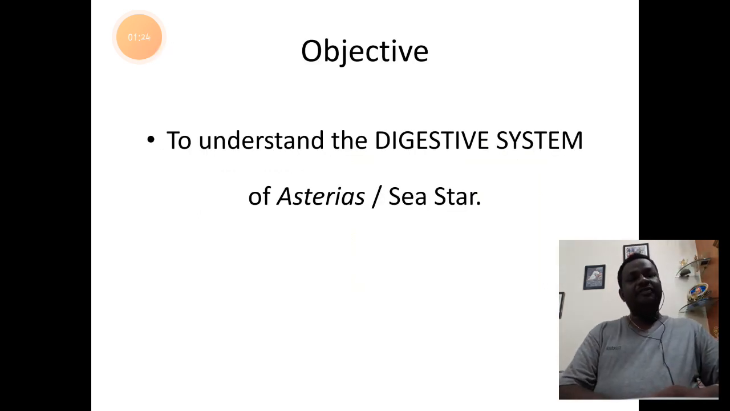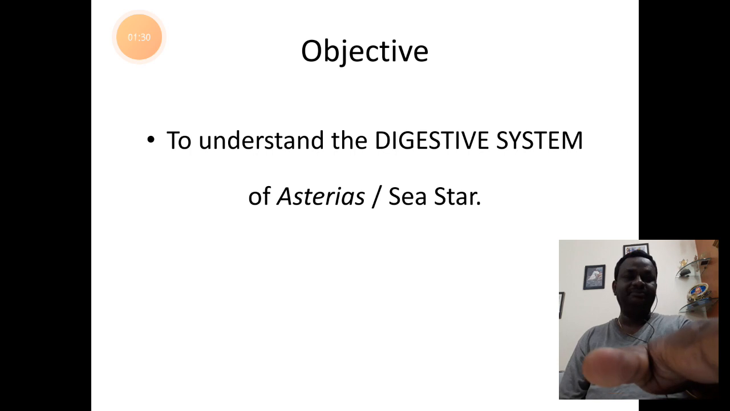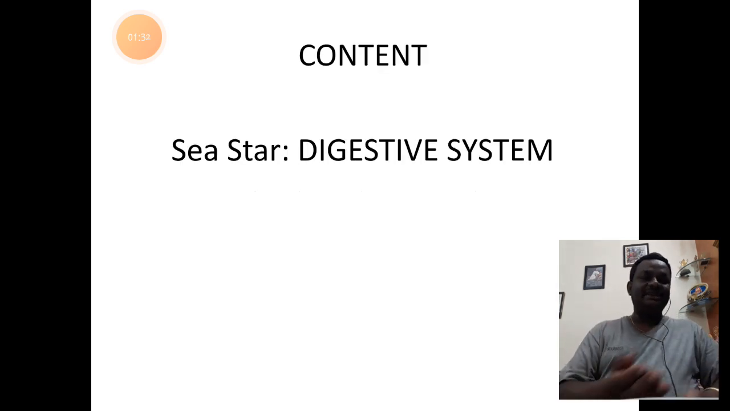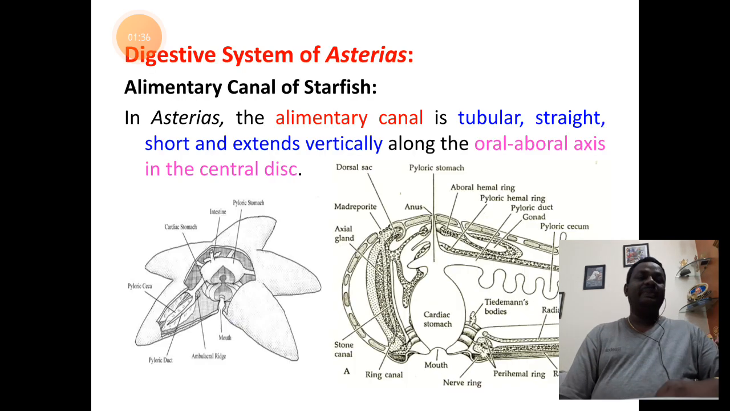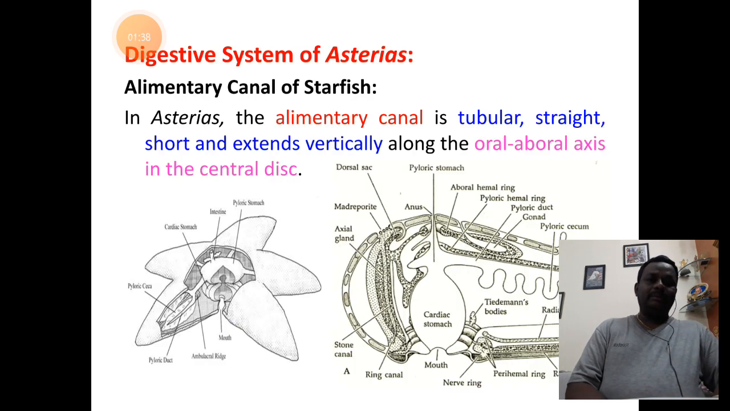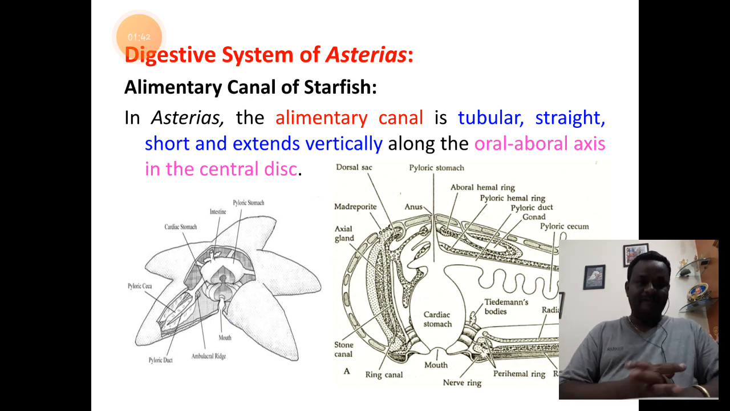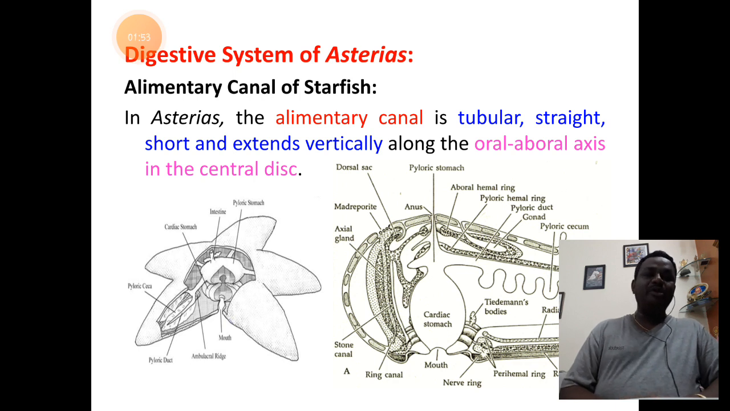The objective of today's session is to understand the digestive system of sea star. The content includes the digestive system of the sea star. Let's now understand the concept of digestive system of sea star, that is Asterias. Asterias is commonly referred to as a carnivorous animal.